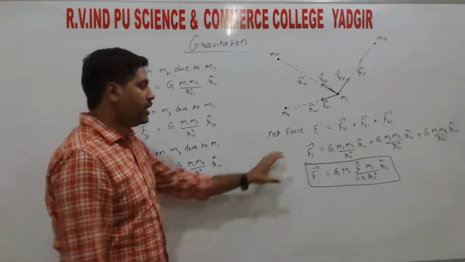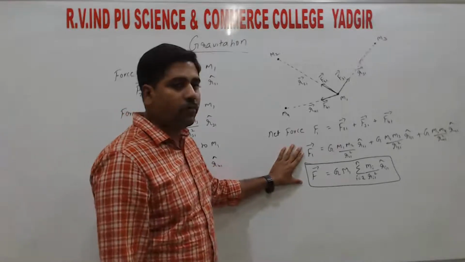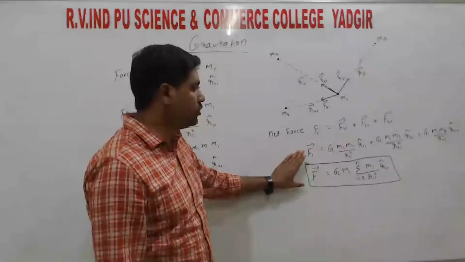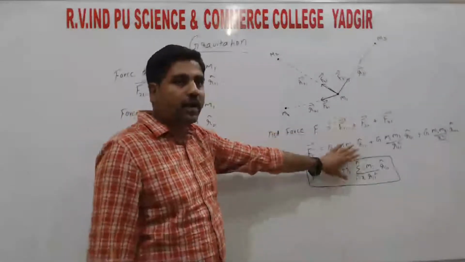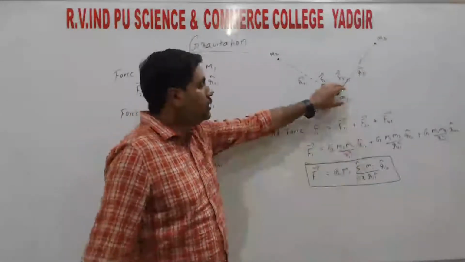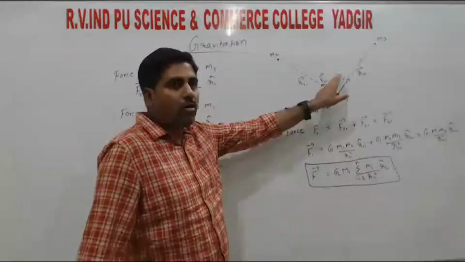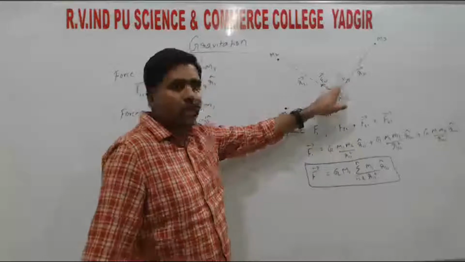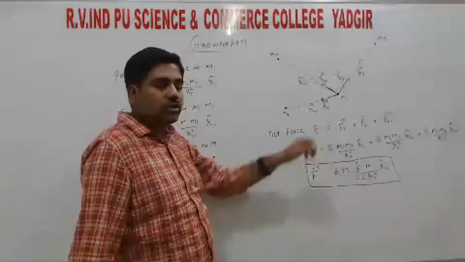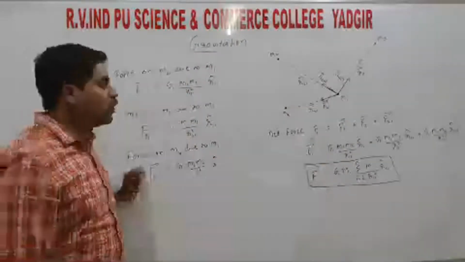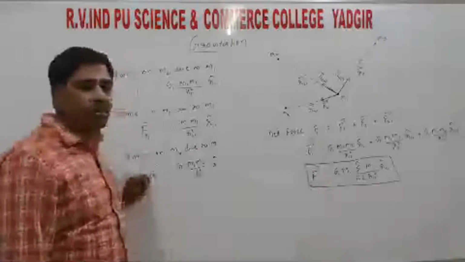So this will be clearly understood by solving. These are all vectors, right? So vectors we can't directly add, again by the method of vector law of addition, because it has the direction. So while solving problems you can clearly understand the concept.